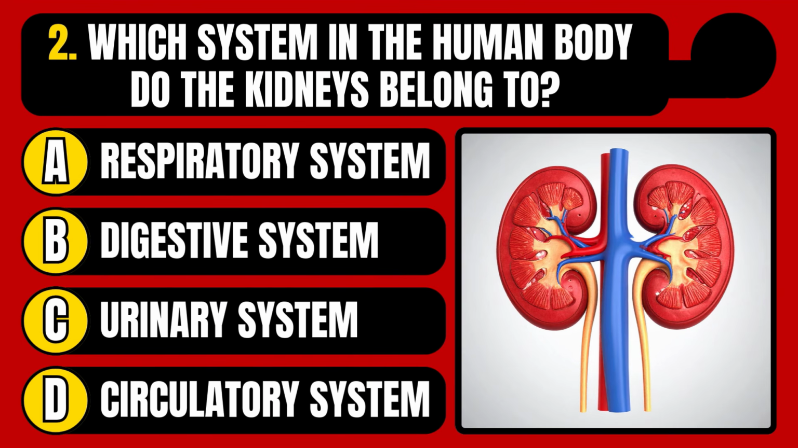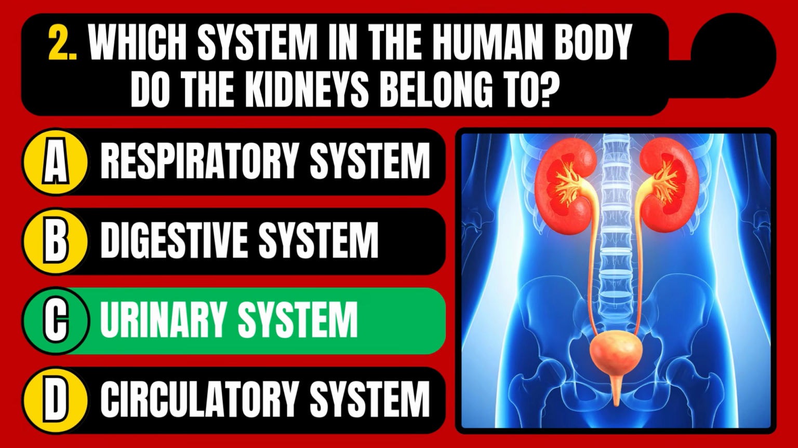Which system in the human body do the kidneys belong to? Respiratory system, digestive system, urinary system, or circulatory system? The correct answer is option C, urinary system.